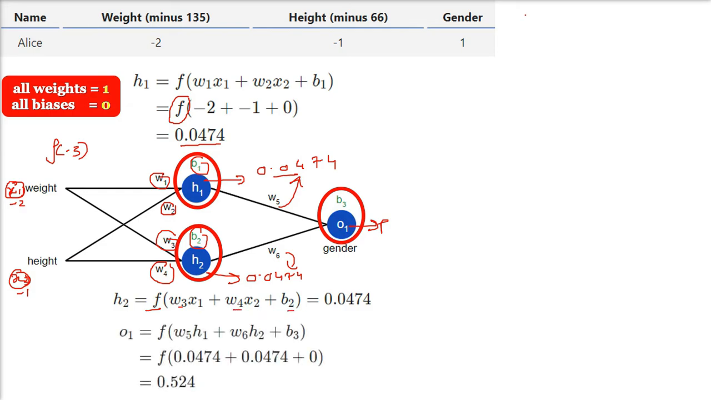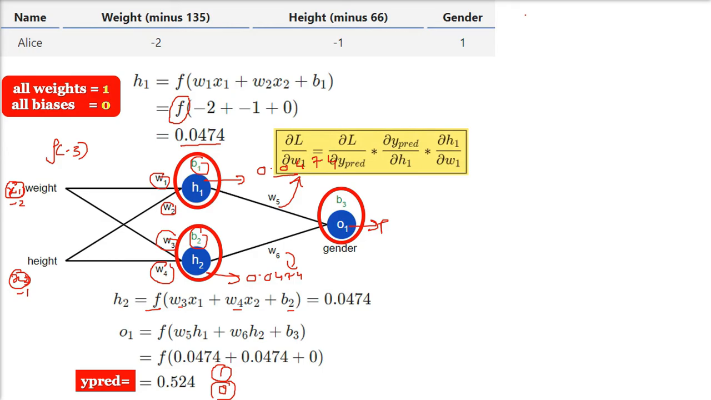So H1 is 0.0474, likewise H2, and when we pass it through the activation function, we get 0.524. For 0.524, it is neither male nor female. So is Alice male or female? This neural network is not predicting it.